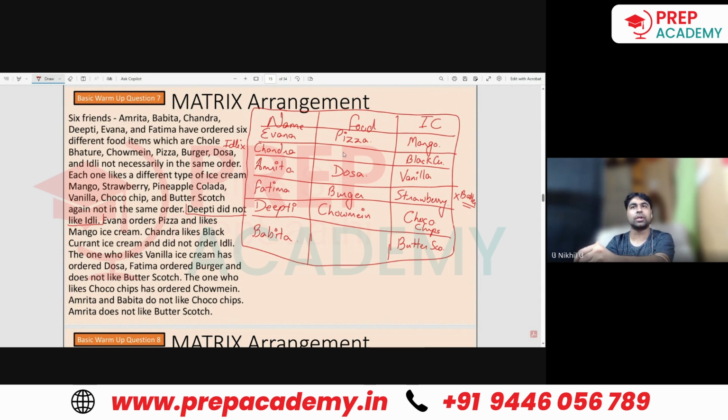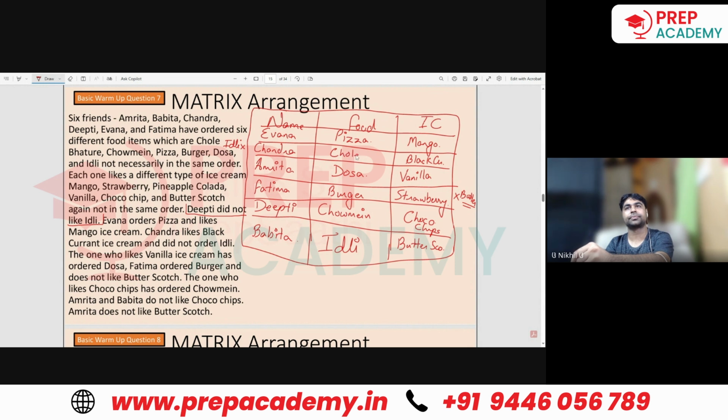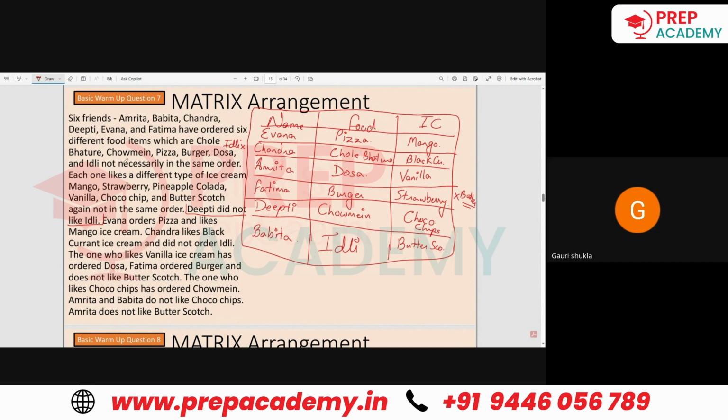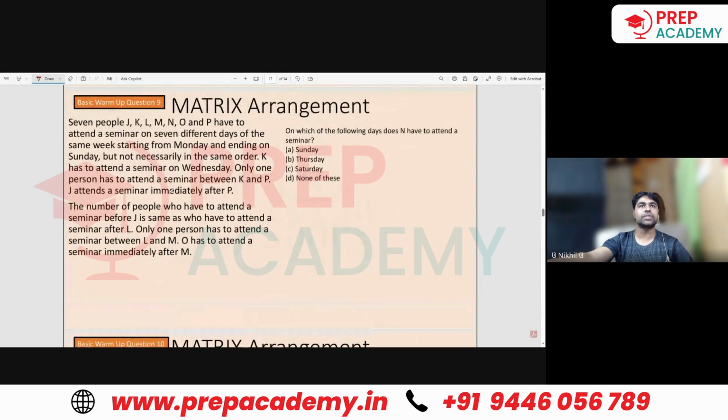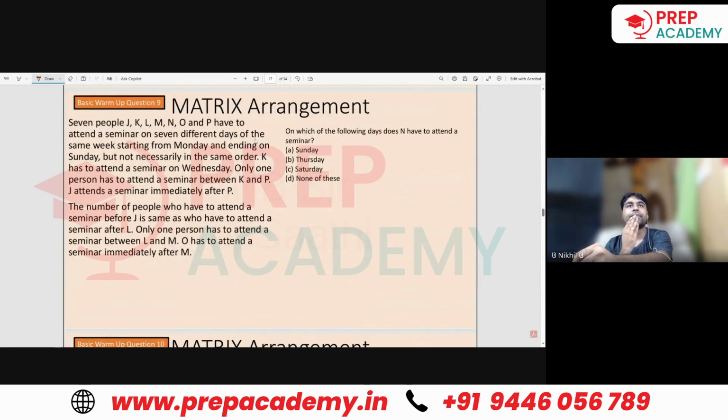What are the two portions which are left? This and this. Idli is not coming here, so idli has to come here. So which is left now? Chole Bhature. And that would be the complete set for you. Understood now? Yes, sir. Okay. This one we have to do. Right? Yes, sir.